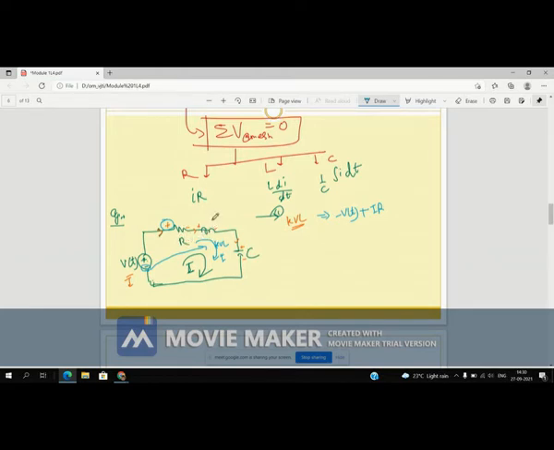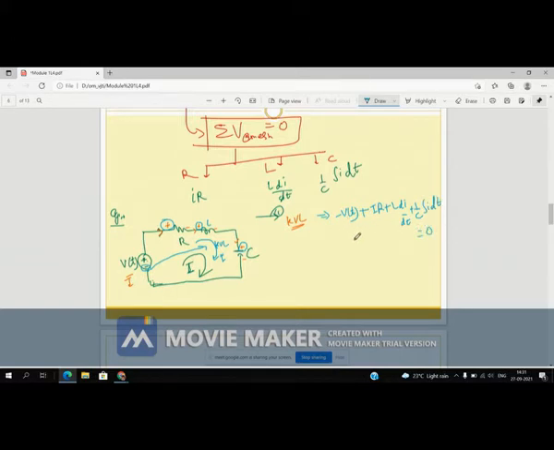Now the second element is the inductor. This inductor's first sign is positive, right? Positive sign here. And what is the voltage across this inductor? The voltage is L di by dt, right? Because this is time varying. This is not a DC circuit, this is an AC circuit. Now the third element is the capacitor. And what is the first sign of the capacitor here? It is positive. So take it as positive, plus 1 by C integration of I dt.